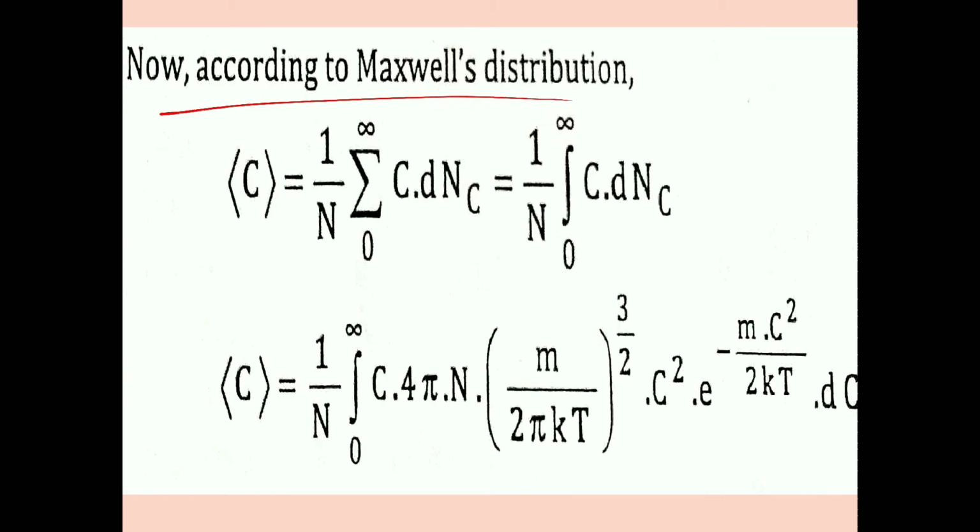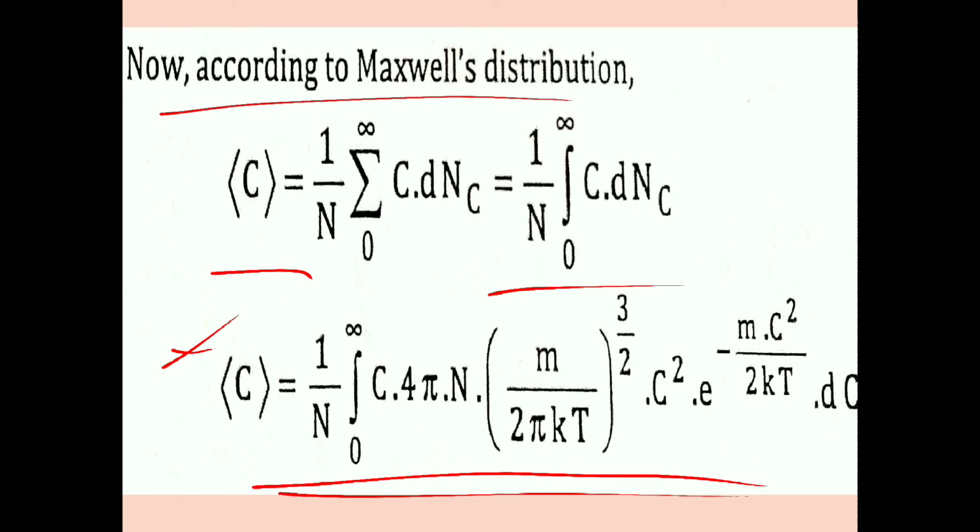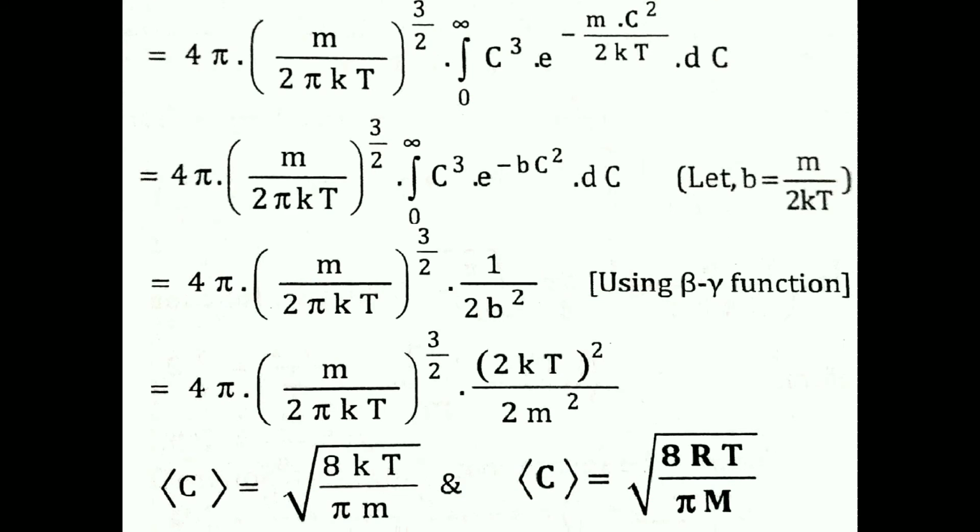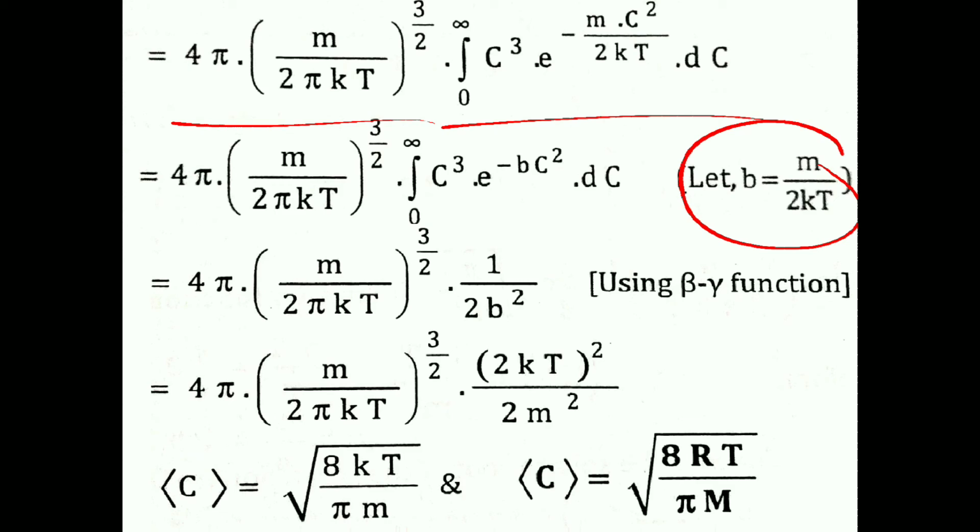Now, according to Maxwell distribution, C average is equal to 1 by n integration 0 to infinity C dnc. Now, from Maxwell distribution, if we put this value, we get 4 pi (m by 2 pi kT) to the power 3 by 2, which is a constant. So we only integrate C cubed into e to the power minus mC square by 2kT into dC. So let b equal m by 2kT.